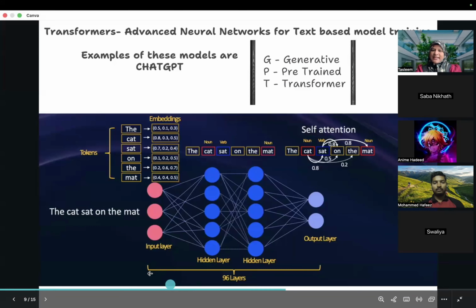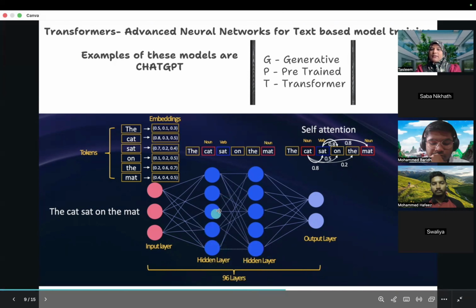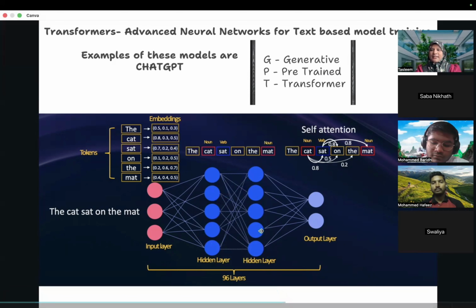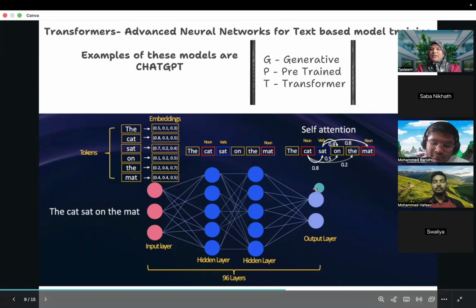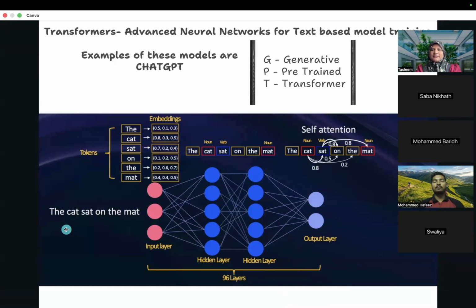So what exactly happens? Layers are the same. Some models have, say, 96 layers, but this is not a fixed number. There will be hundreds of hidden layers through which your textual data will pass until your output is received. How does this happen? Say for example, I'm feeding the text "the cat sat on a mat" for the model to learn.